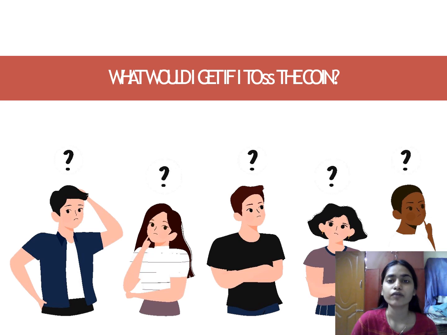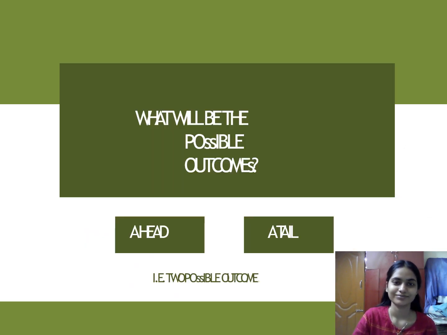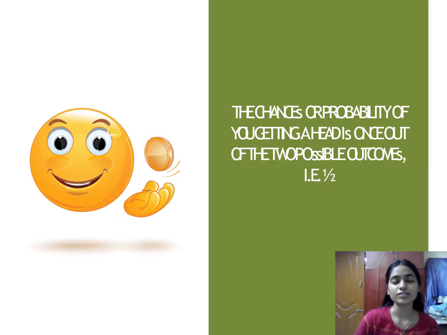What would I get if I toss the coin? Think about it. What will be the possible outcomes? Either a head or a tail. There are two possible outcomes. The probability of you getting a head is 1 out of the two possible outcomes. As I said earlier, that is 1 by 2. There are two possible outcomes and only one event is going to occur. So that is 1 by 2.